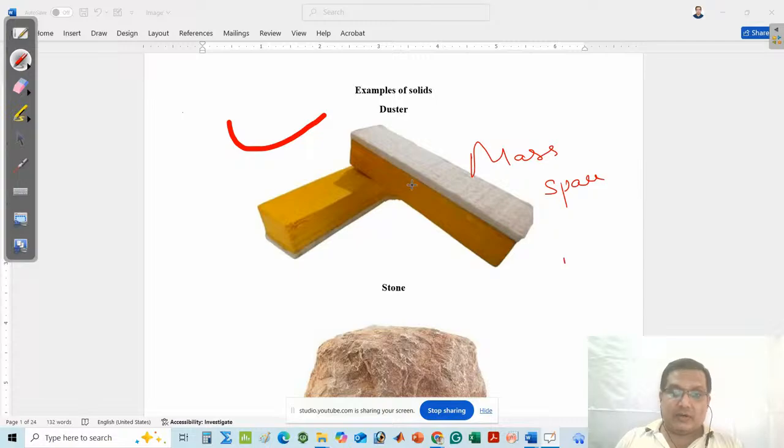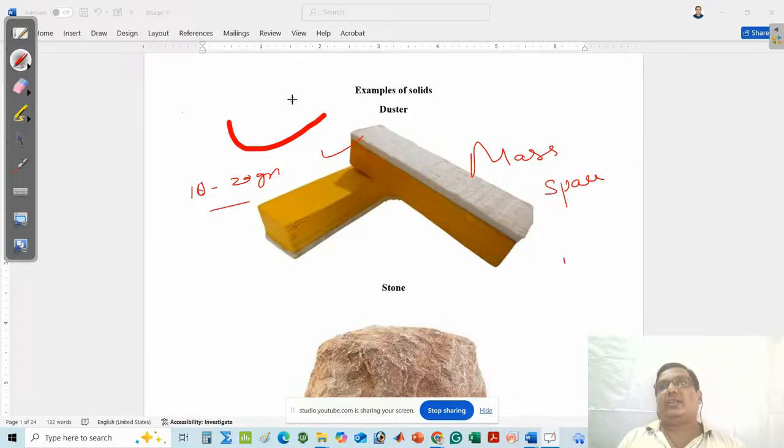Suppose for keeping the duster on a table, we need some space. Similarly, we need some space to keep the duster at any place. That means the duster needs some space. If you weigh the duster, obviously the weight may be 10 to 20 gram.